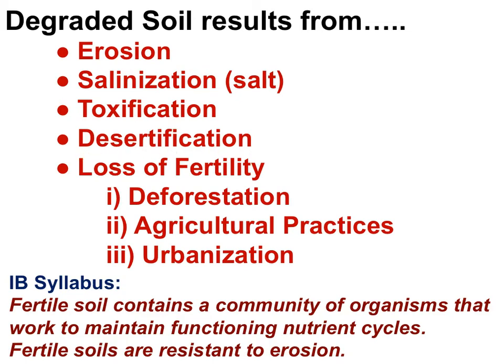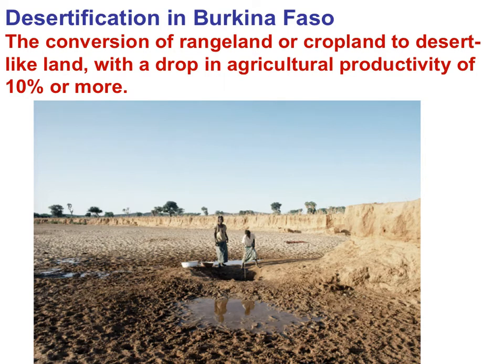Always remember that fertile soils contain a community of organisms that work to maintain functioning nutrient cycles. Fertile soils are resistant to erosion. Desertification, a process that is evident in this photograph, is the conversion of rangeland or cropland to a desert-like land with a drop in agricultural productivity of 10% or more.